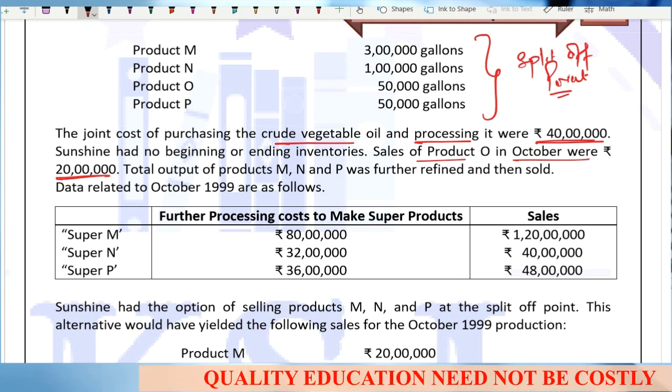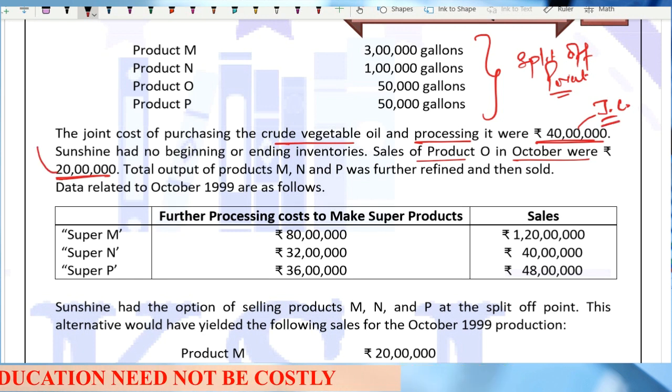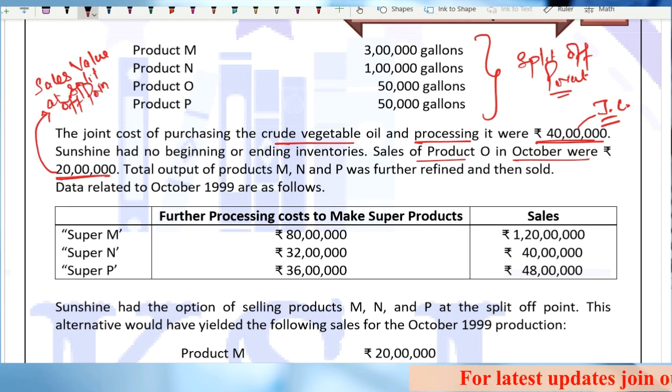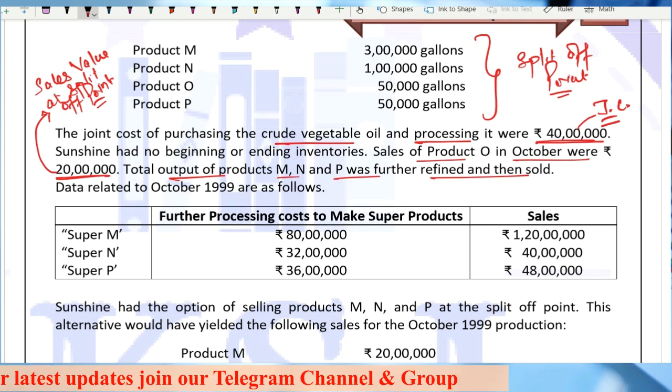This is the sales value at split off point for the particular product. Clear? This 40 lakh is your joint cost. This is the sales value at split off point. Clear? Total output of the products M, N and P was further refined and then sold.